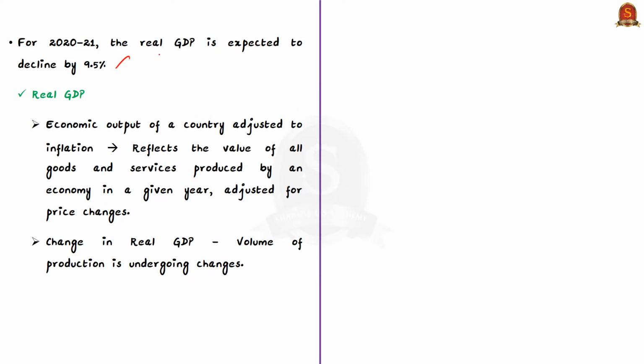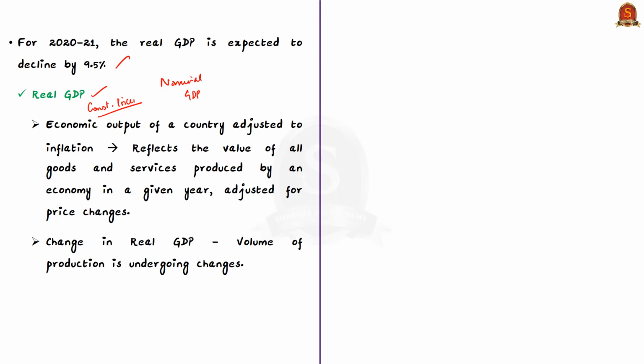So what does this mean? Normally, GDP is reviewed from 2 angles. One is real GDP and the next is nominal GDP. If you look at real GDP, it is calculated in such a way that the goods and services are evaluated at constant prices, and these prices remain fixed. Or we can say real GDP is the economic output of a country that is adjusted for inflation. So it reflects the value of all the goods and services that are produced by an economy in a given year, adjusted for inflation, that is, the price changes.